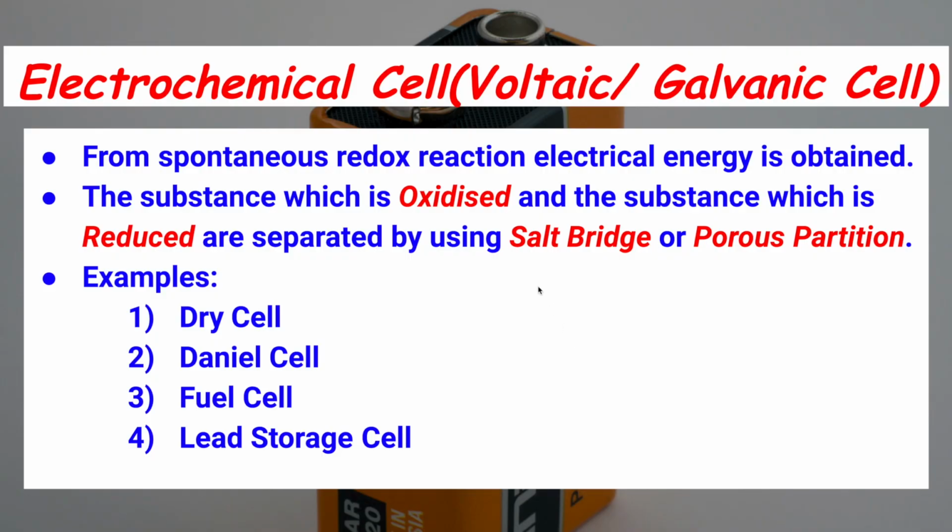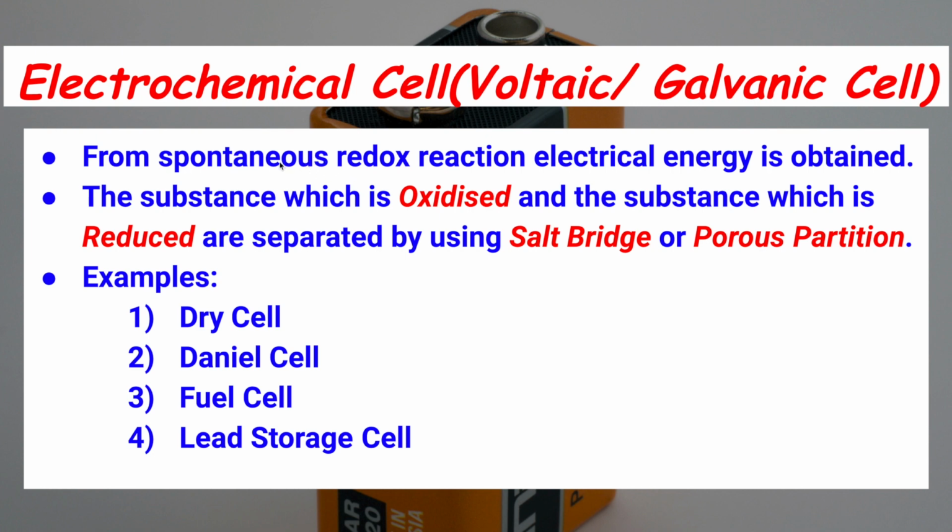We shall see how chemical energy is converted into electrical energy. The first part is chemical energy converted into electrical energy. This electrical energy can be obtained from a spontaneous redox reaction. Now I explained what is a redox reaction and what is a spontaneous redox reaction also.